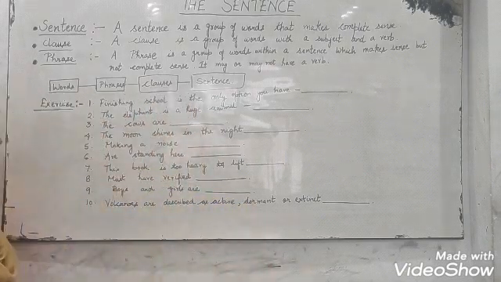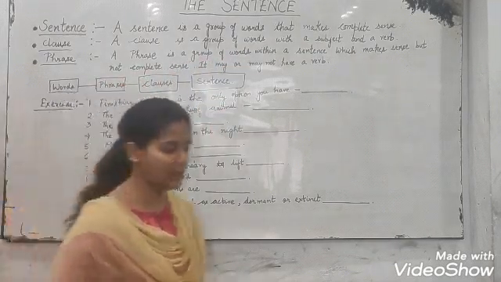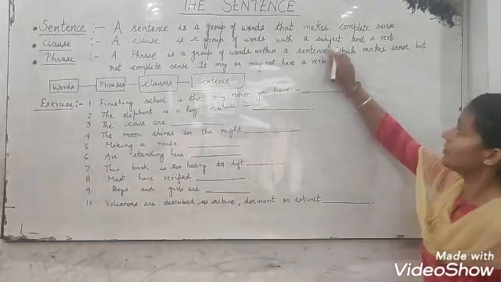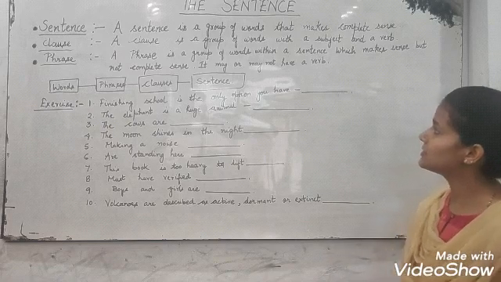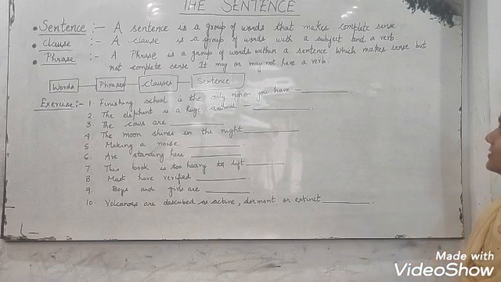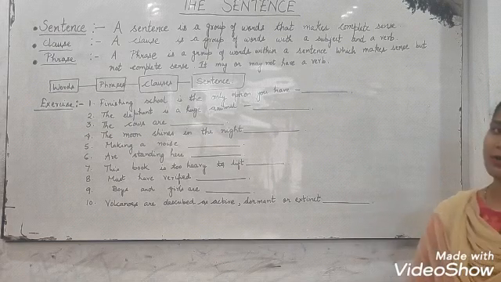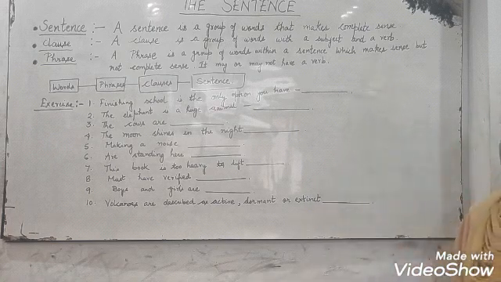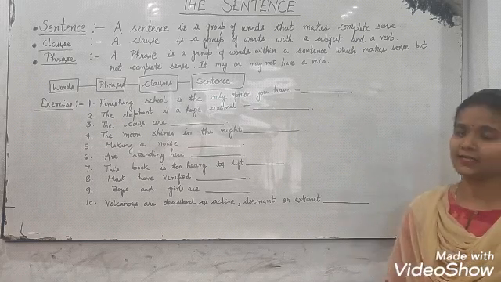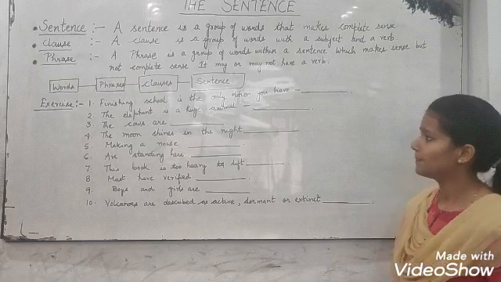Now moving to clause. A clause is a group of words with a subject and a verb. It means a clause should have a subject and a verb. Now phrase. A phrase is a group of words within a sentence which makes sense but not complete sense. It may or may not have a verb. It means a phrase may have some sense but not complete sense, and it may have a verb or it may not have a verb.